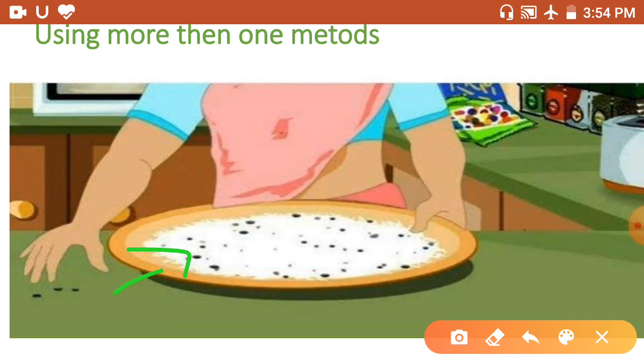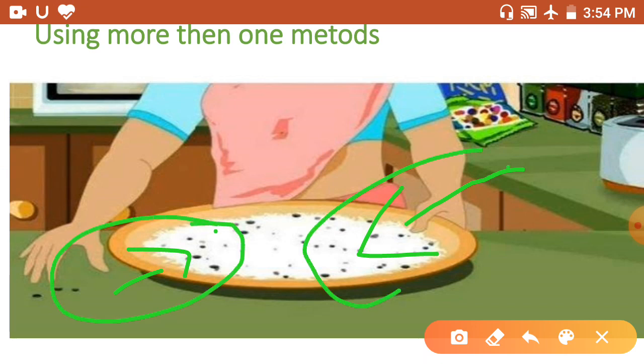After that, we wash the rice, meaning we use sedimentation and decantation. After washing we can cook the rice. So we use two methods here. First is hand picking and second is washing, meaning decantation and sedimentation.